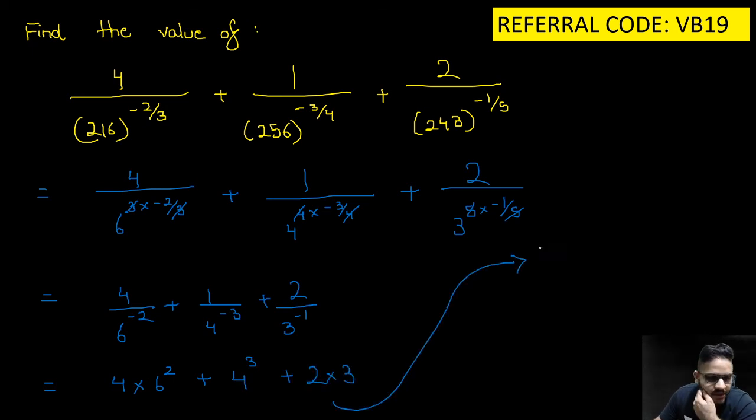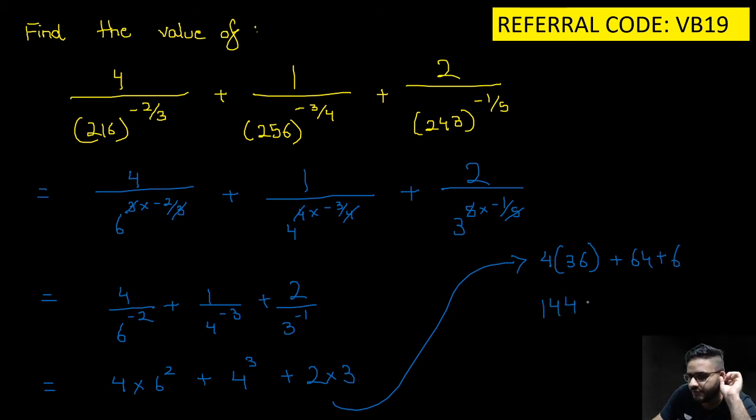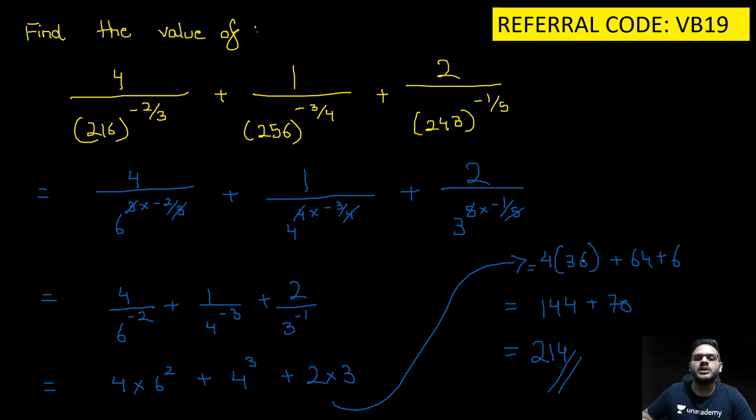Solving this here, we get 4 bracket open 36 plus 64 plus 6. So 4 sixes are 24, carry over 2, 144 plus 70. The answer you will get is 214. This will be your final answer. So it was looking complex, but it was a very simple sum, guys. I hope everyone is pretty clear till here.